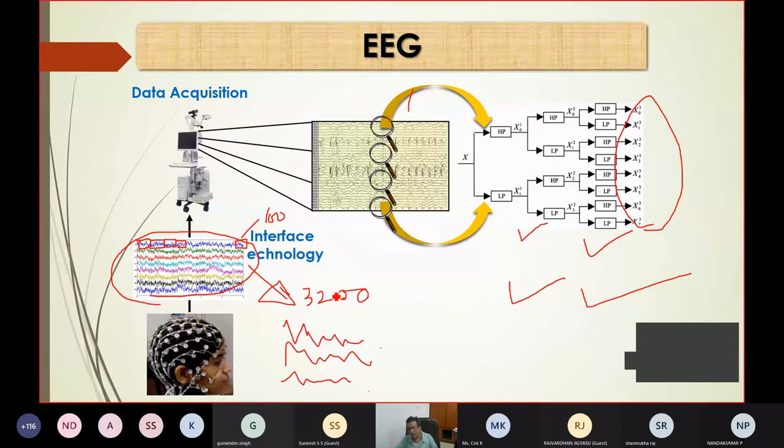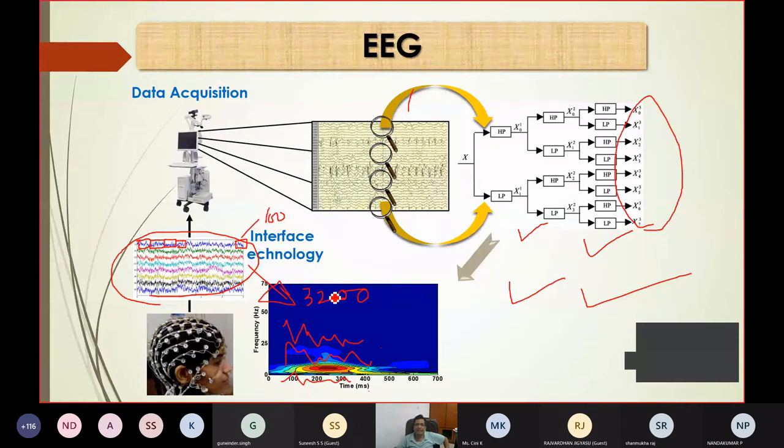This is only the frequency domain feature. You may add the time domain features. The more input features you take, the hope is that my classification will be better. I don't know whether it will be or not. Okay, so now the next step: once you extract the features, either by wavelet transform or by S transform, this is the S transform.